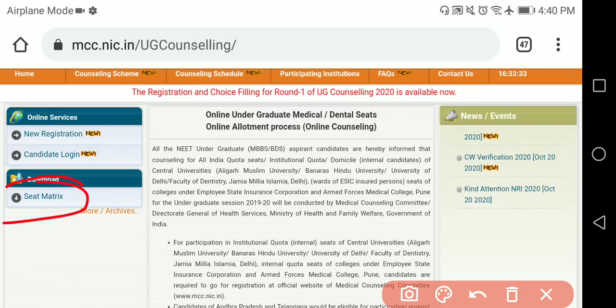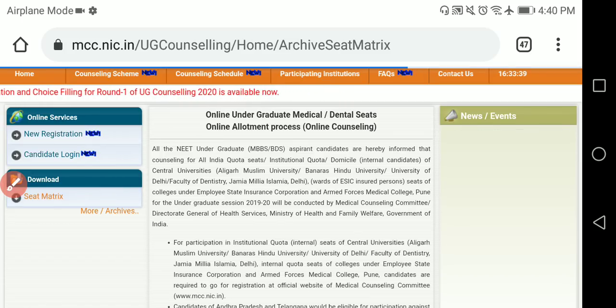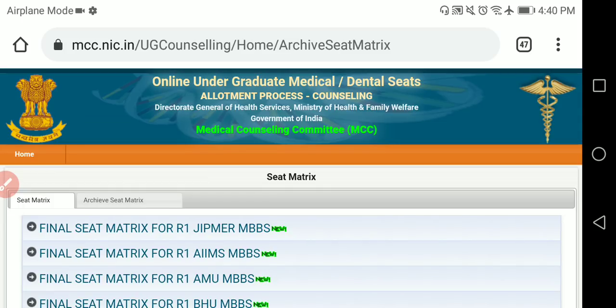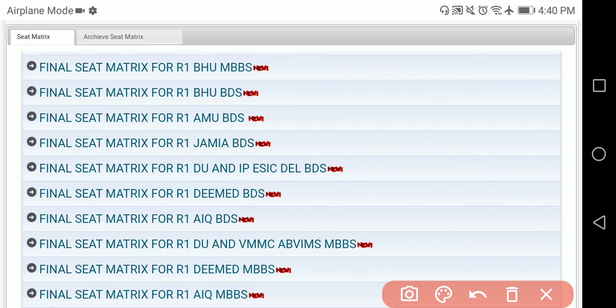Here this year the seat matrix is given in a very detailed manner. Just click on the seat matrix, then you can observe all these seat matrices. See, final seat matrix for round 1. R1 means round 1 AIQ MBBS, deemed MBBS, that is Delhi University, and VMMC ABVIMS MBBS.